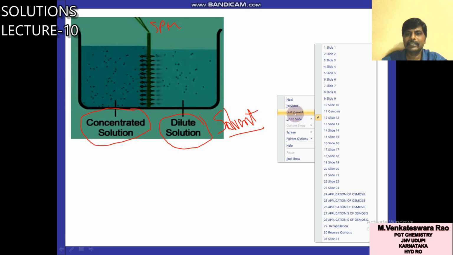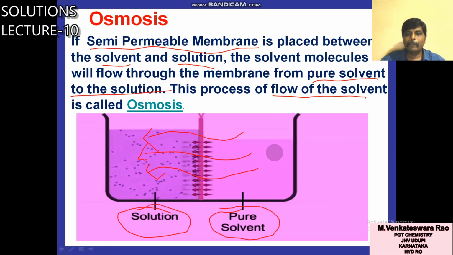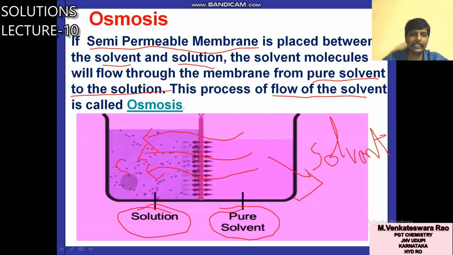You see the last one, flow of solvent from pure solvent to solution. Pure solvent means here which fraction is more? Solvent is more this side, 100% solvent this side. This is solution, it contains solvent plus some solute also. So here solvent amount is less, here solvent amount is more.